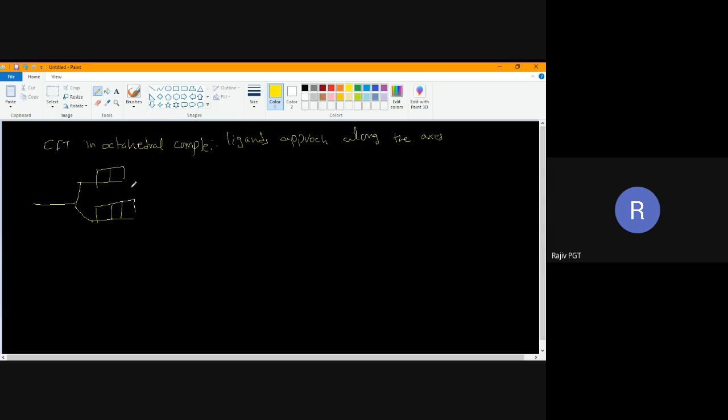Now this is what we have studied. The energy difference, I'll draw it properly here. The energy difference between these two is called delta naught. It is called the crystal field splitting energy. Crystal field splitting energy. Now we have to deal with the d1 configuration.